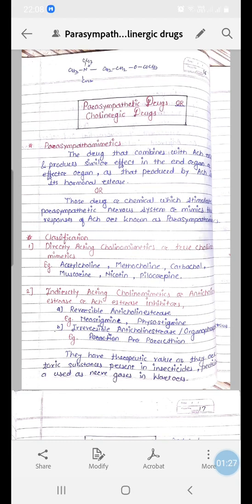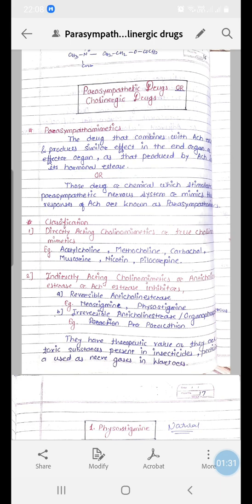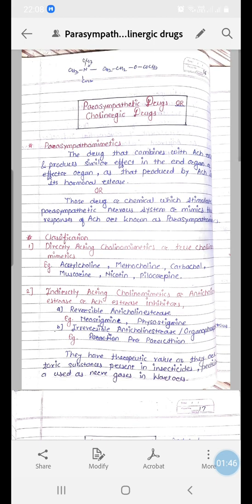We had our discussion on sympathetic drugs or adrenergic drugs, which includes sympathomimetics and sympatholytics. Now we began our discussion with parasympathetic drugs or cholinergic drugs.